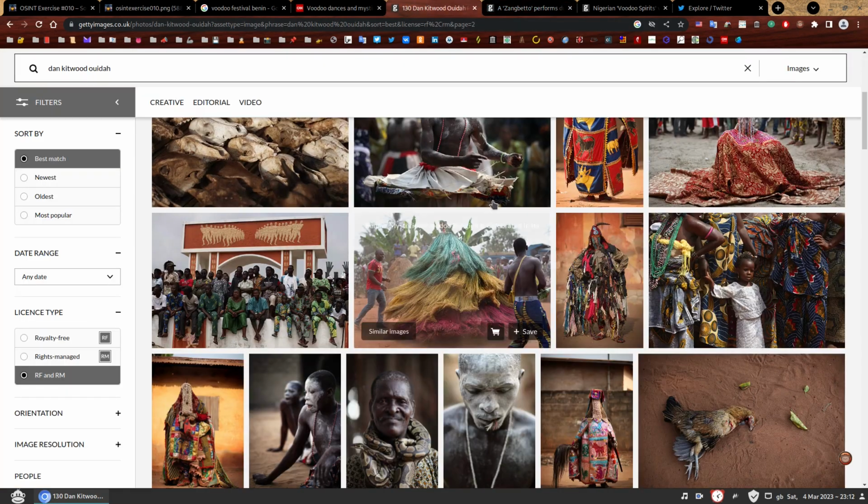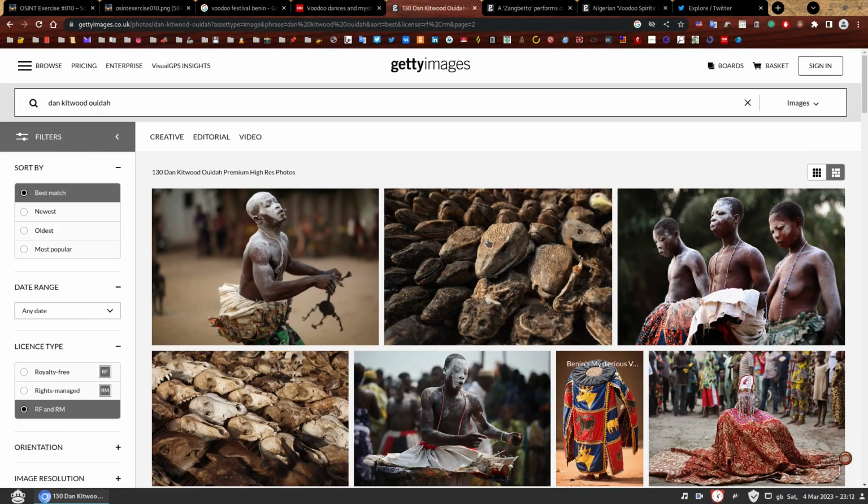If you thought we could just see where the photographer was before by checking which photos they uploaded before the Voodoo Festival in Benin to Getty Images, I have bad news for you. Professional photographers don't often upload photos in the same order as they were taken. And in addition to that, stock image websites like Getty Images will have to manually approve the images before they're put for sale.